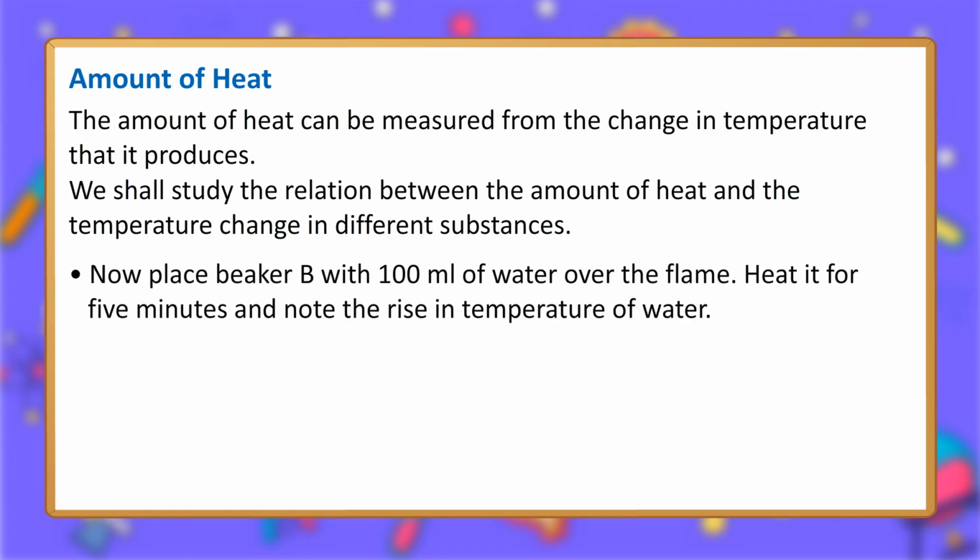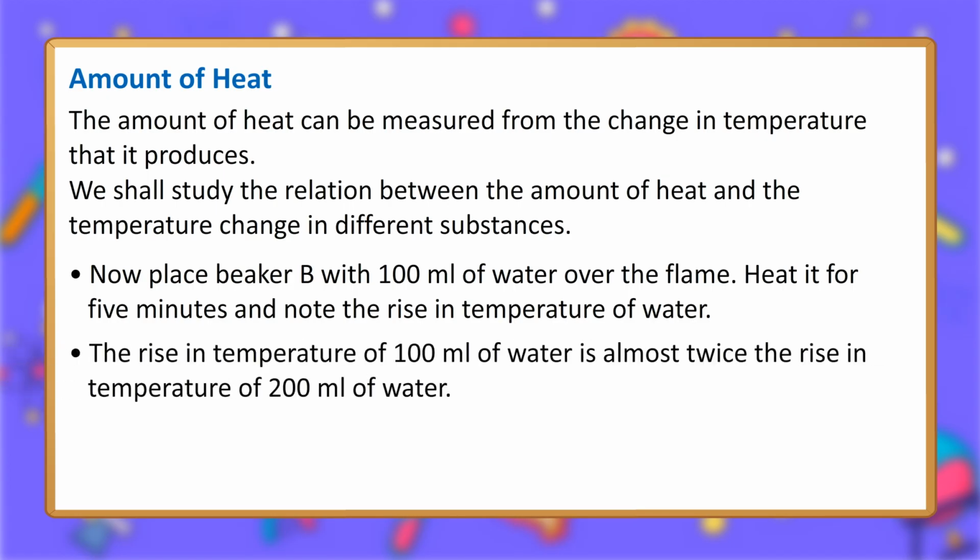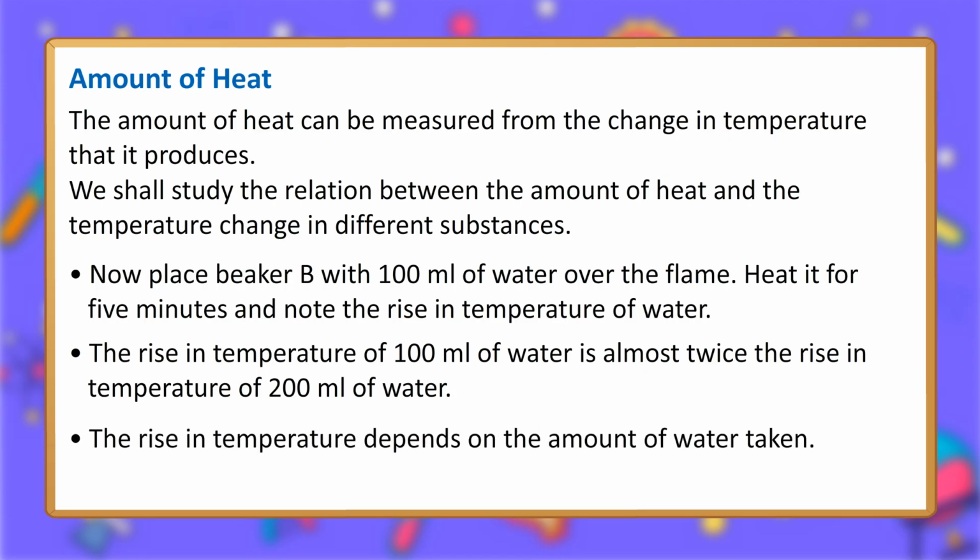Now place beaker B with 100 milliliters of water over the flame. Heat it for 5 minutes and note the rise in temperature of water. The rise in temperature of 100 milliliters of water is almost twice the rise in temperature of 200 milliliters of water. The rise in temperature depends on the amount of water taken.